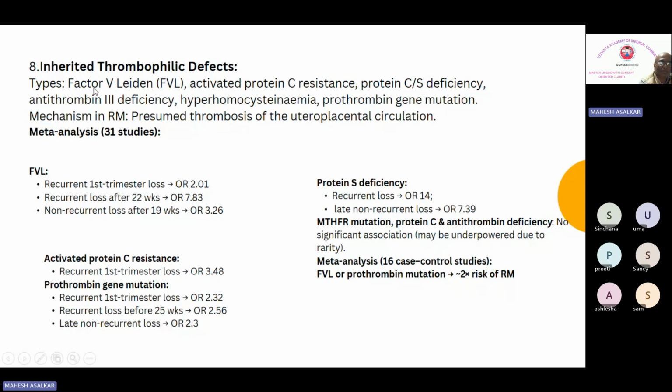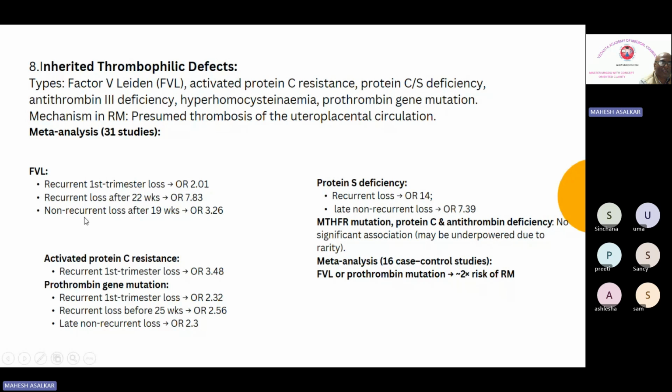So you have factor 5 Leiden, activated protein C, prothrombin gene mutation, protein S deficiency, the MTHFR mutation, protein C, and antithrombin deficiency, and various meta-analyses are also there. Now just look at factor 5 Leiden. Recurrent first trimester loss, odds ratio is 2. Recurrent loss after the 22nd week, that means second trimester, odds ratio is 7.8. So there is more association with the second trimester as compared to the first trimester.